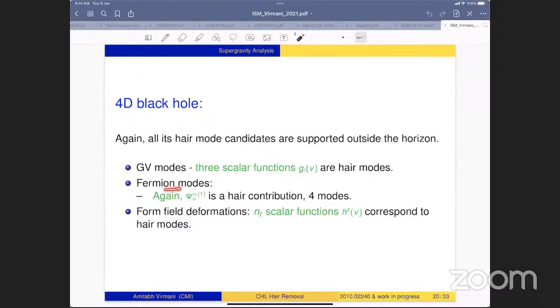And for the fermions, exactly the same analysis applied. There is no difference. So we again find the four modes. From the tensor multiplet sector, each tensor multiplet gives rise to 1 hair mode. So we find NT number of hair modes.